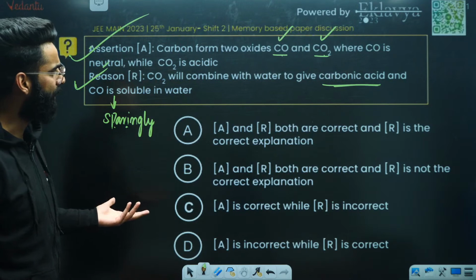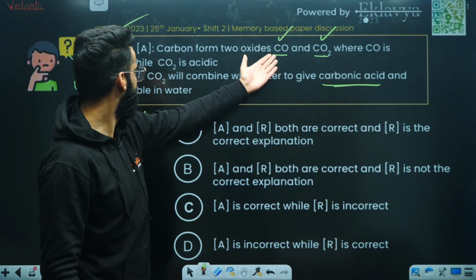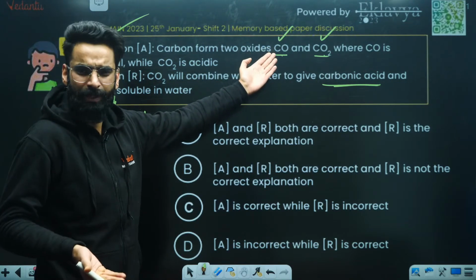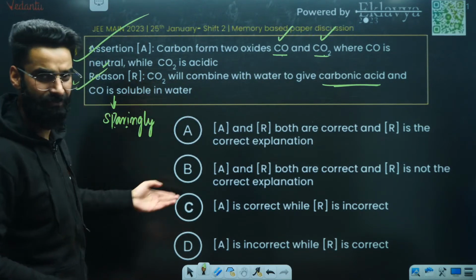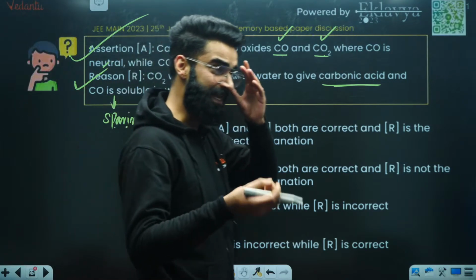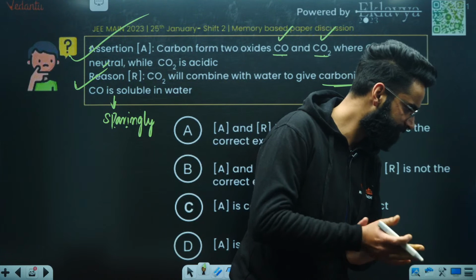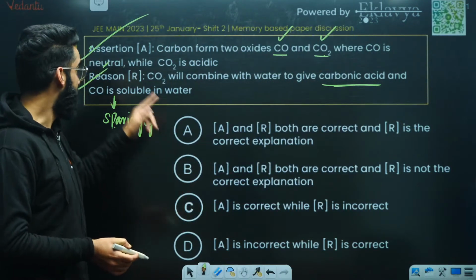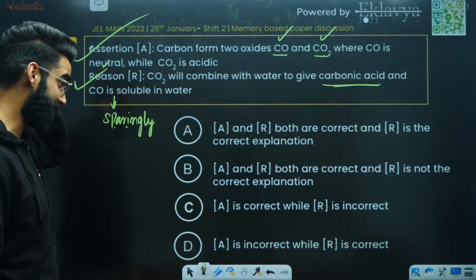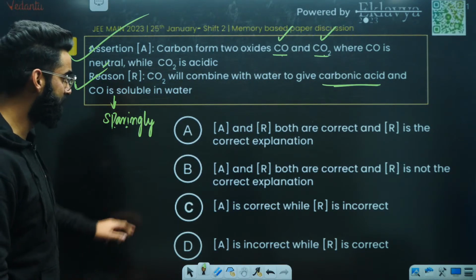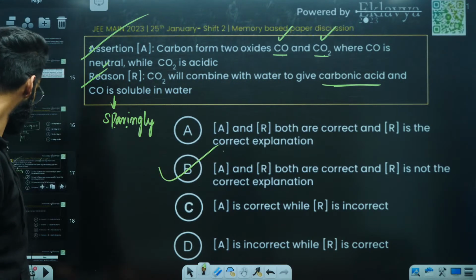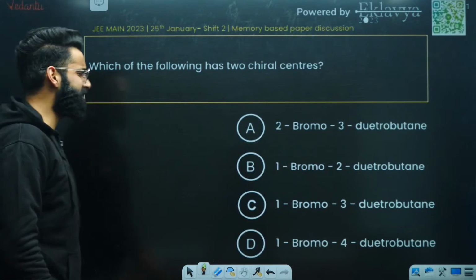No. See, we know carbon monoxide is neutral. The reason why it's neutral has got nothing to do with what is mentioned in the second statement. Why is carbon monoxide basically neutral? Because in water, it does not form the oxyacid, right? Perfect. So assertion is correct, reason is correct, but the reason is not the correct explanation of the assertion. So what should be the correct answer? A and R both are correct, but R is not the correct explanation. This should be the correct answer of this question, people. Perfectly done.